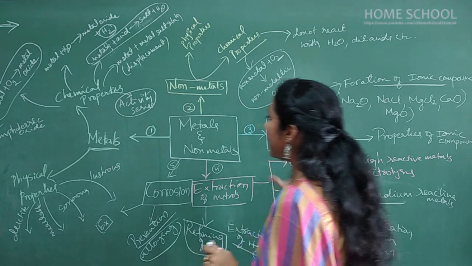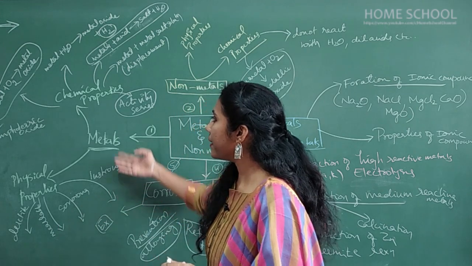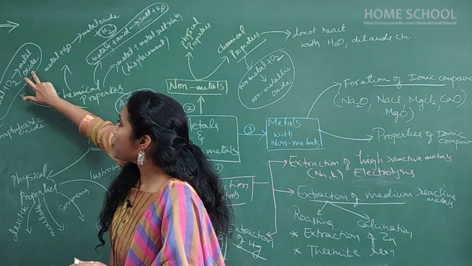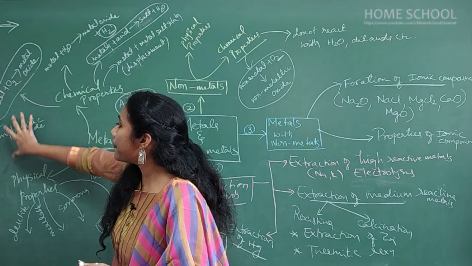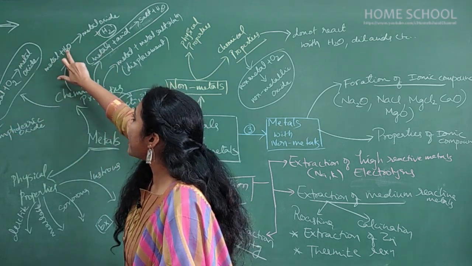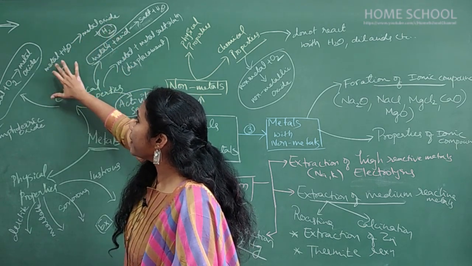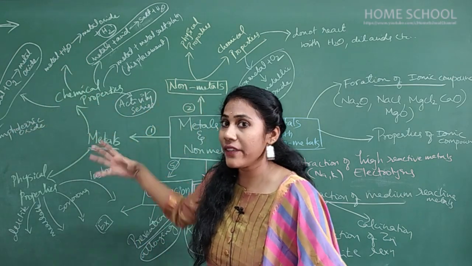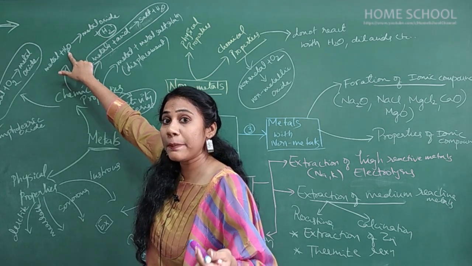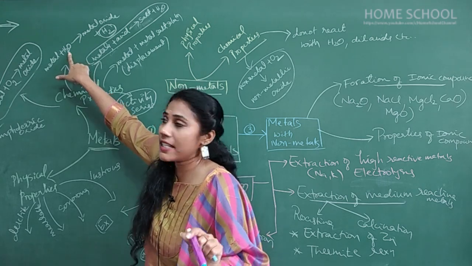One quick recap I will do. First you will study metals. Physical properties you have to concentrate on, and chemical properties are the most important thing. When metals react with oxygen, you will always get metal oxide. In this concept you study something called amphoteric oxide, very very important. Later, when metals react with water, you will get metal oxide and hydrogen gas. Different metals react in a different way with water. Reactive metals react very violently with water. The reaction is exothermic, and lots of heat is liberated.